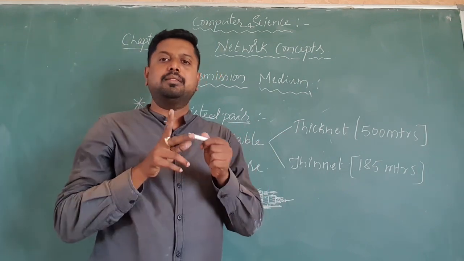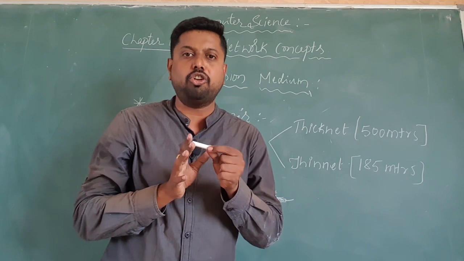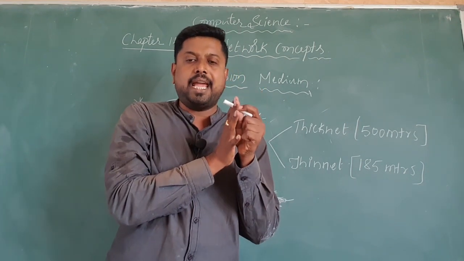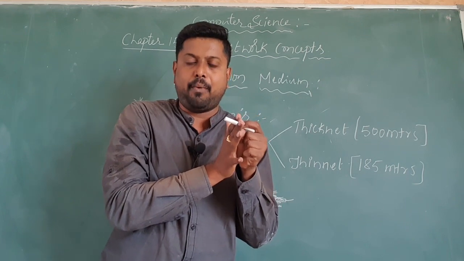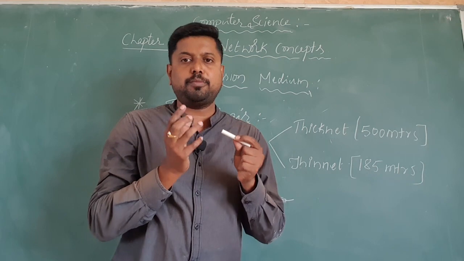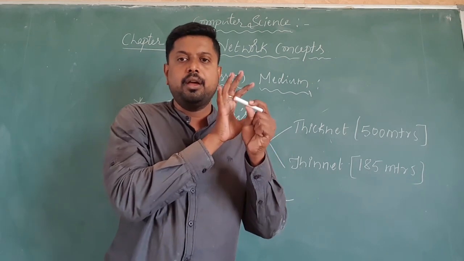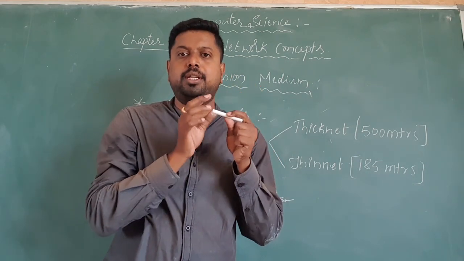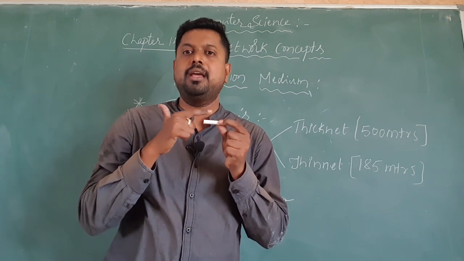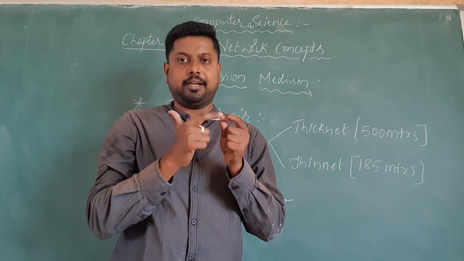Why? Because that type of cable is not easily breakable, and atmospheric changes will not cause any destruction. If any atmospheric destruction happens, nothing will happen to these kinds of cables, because the extra protection layers are there in the thick net.